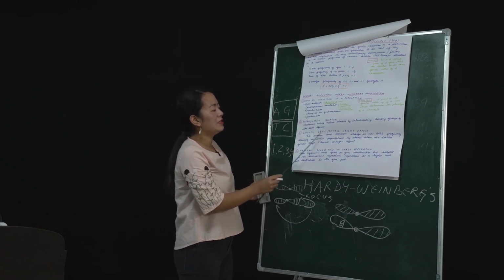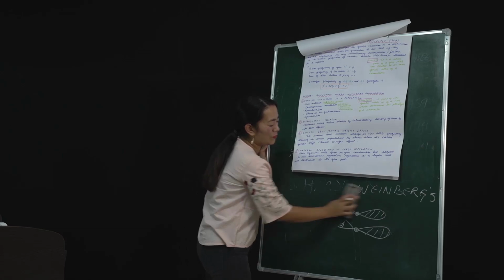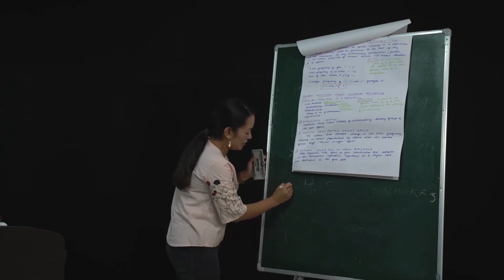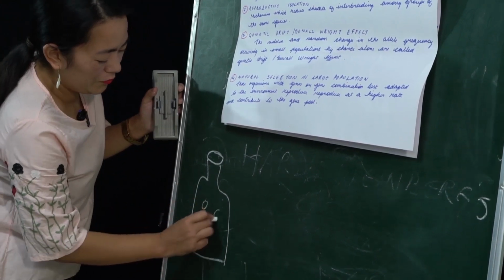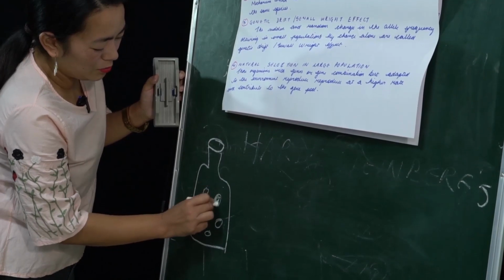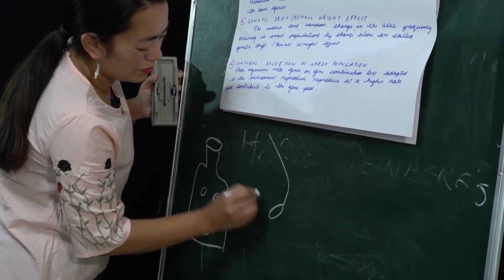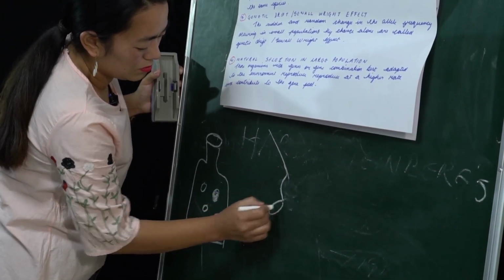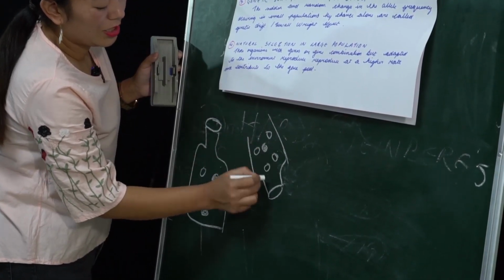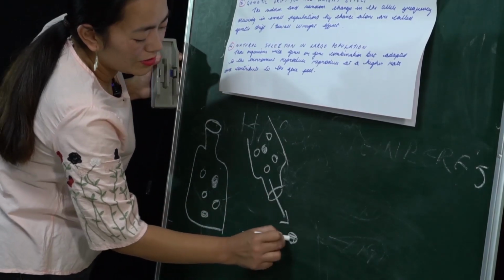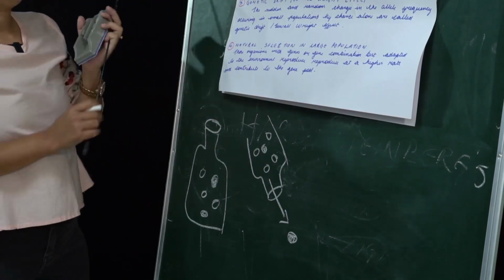The third one is genetic drift. Genetic drift has a very easy example. Let's say you have put a few colored marbles in a bottle, the black ones and the white ones. When you take out the marbles, there is no guarantee that they will be all white or all black, right? So this effect is based on that.